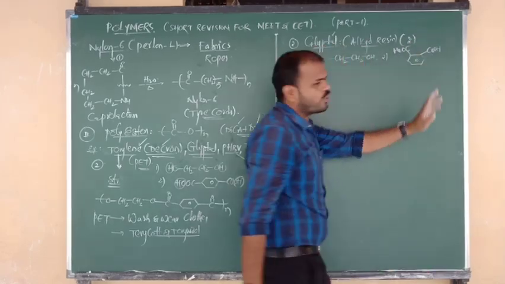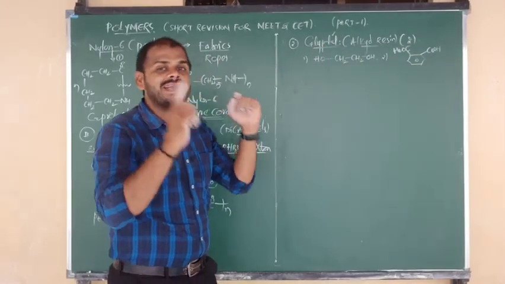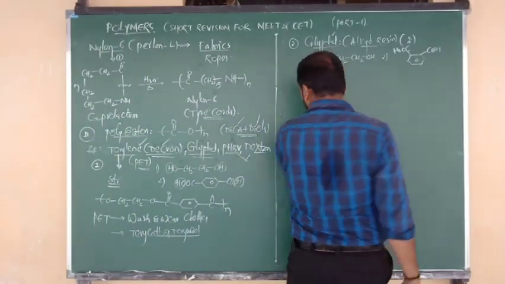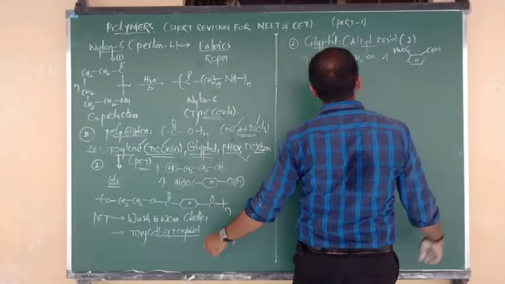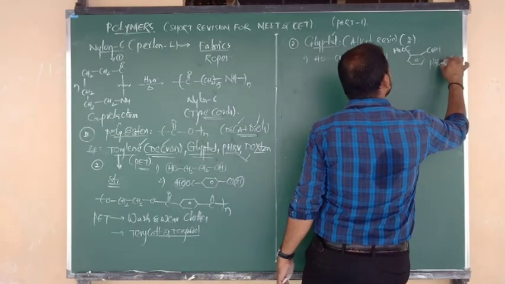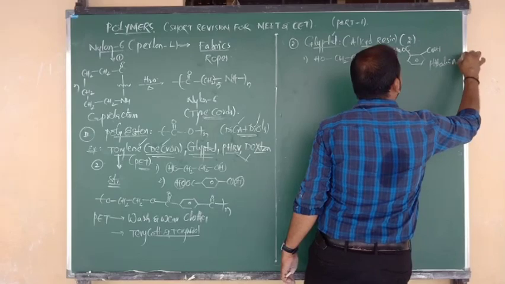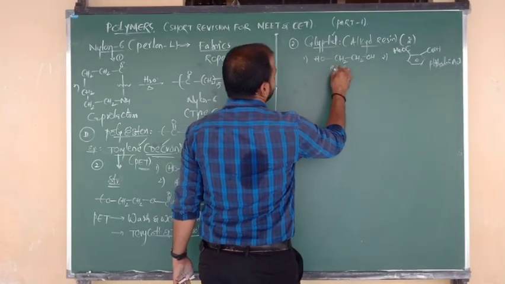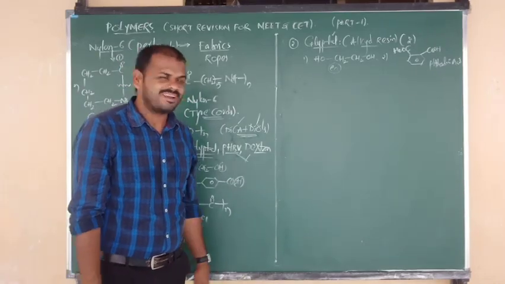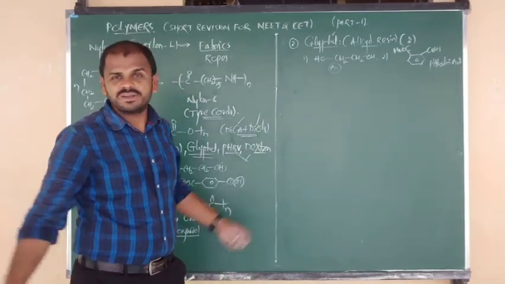Two COOH groups should be present at adjacent positions; that is called phthalic acid. Opposite positions is terephthalic acid. So one monomer is phthalic acid and one more monomer is ethylene glycol. Two different monomer units, copolymer, more than one functional group, condensation polymer.